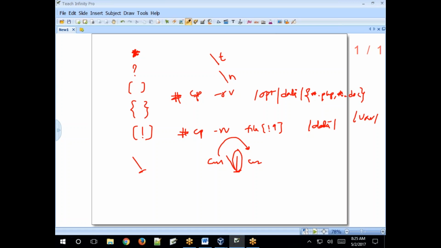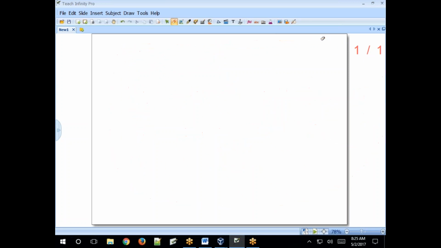In your keyboard, some symbol is there, right? Above enter, you'll get a pipe symbol, above shift. Okay, pipe symbol. Clear? Next, regular expressions.